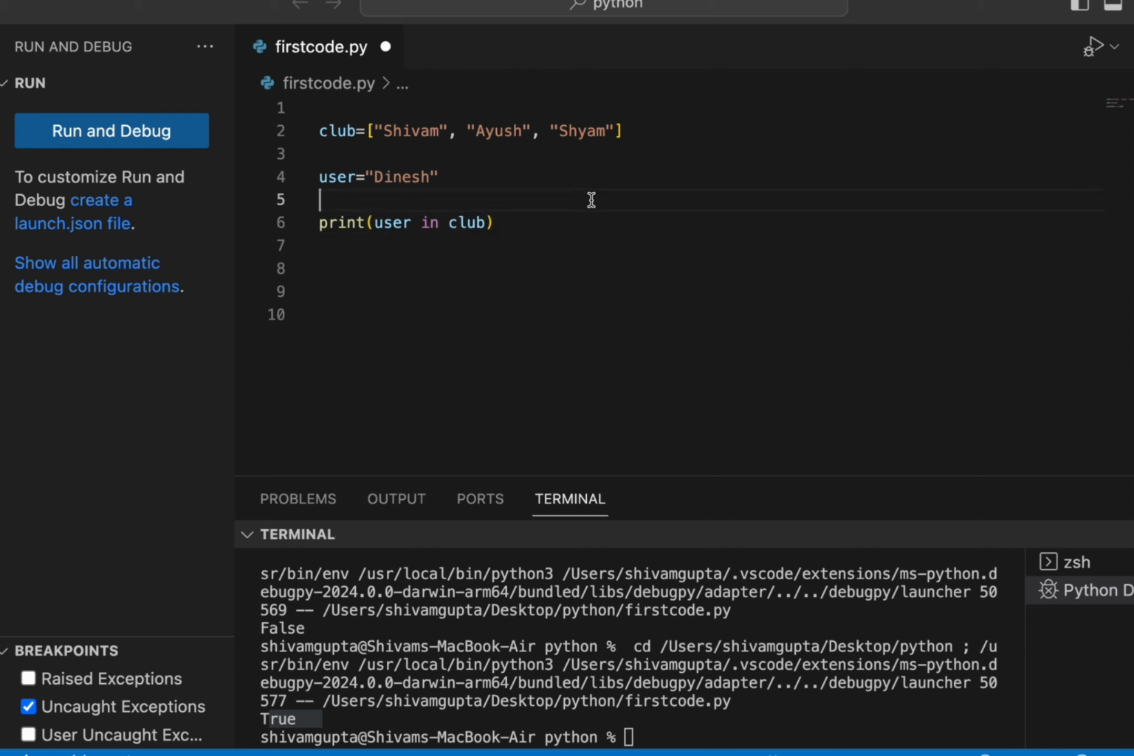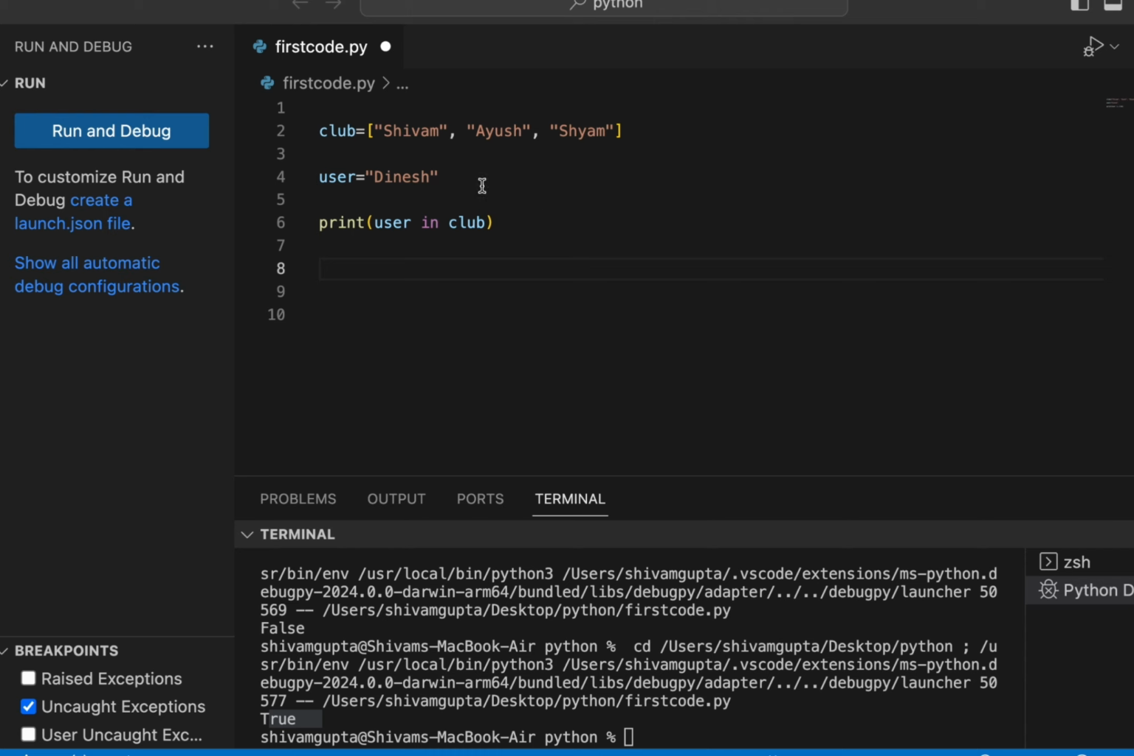Yeah, so let's make it easy for you. For example, this is a club, and in this club there are three members, Shivam, Ayush and Shyam. Now one more user named Dinesh comes along, and Dinesh is standing outside the club, trying to find out if he has a membership of this club or not.